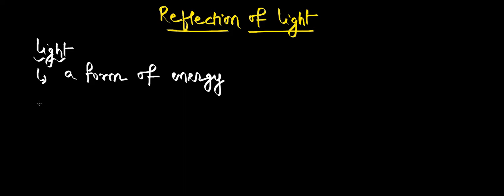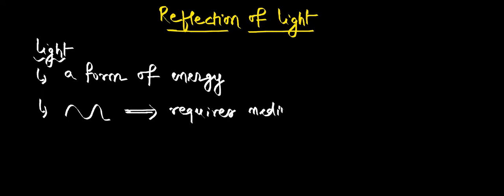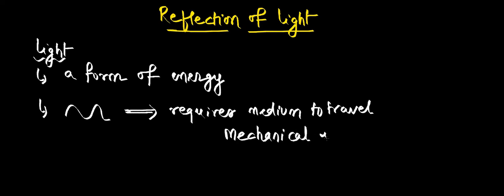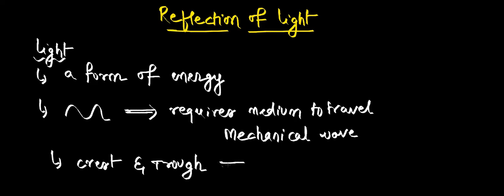And what is basically light? It's a kind of wave, and it requires a medium to travel. Light energy requires a medium to travel. So what kind of wave do we call it? If it requires a medium, it's called a mechanical wave, because it requires a medium to travel. And it travels in the form of what? It travels in the form of crest and trough. So if any wave travels in the form of crest and trough, what do we call it? We call it a transverse wave.